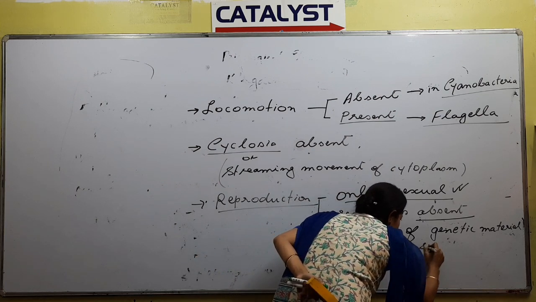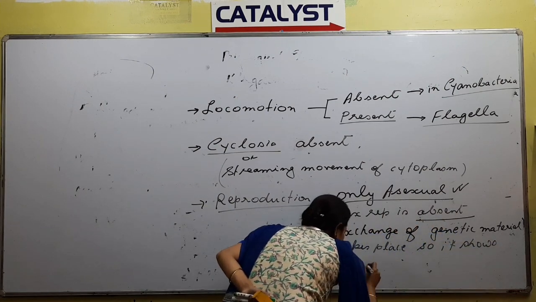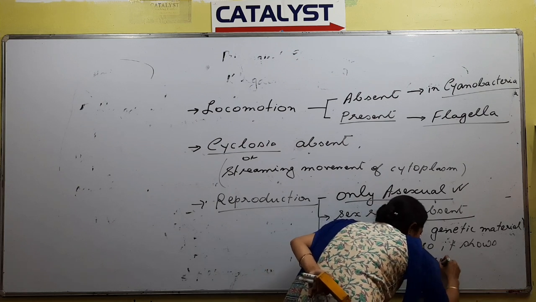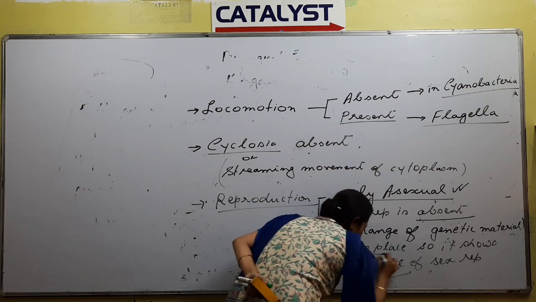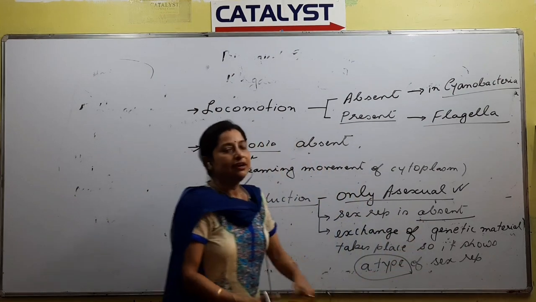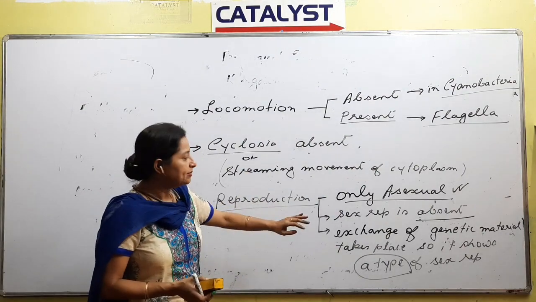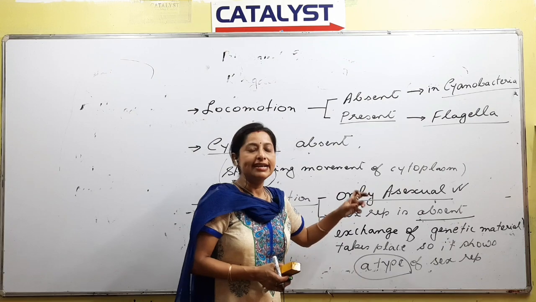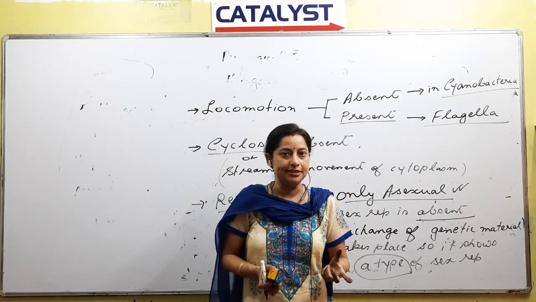So it shows a type of sexual reproduction. Remember the words a type of. So reproduction of prokaryotes or bacteria to be specific, we said that they will reproduce only asexually. If a question comes, sexual reproduction present or absent, sexual reproduction absent, right? Now we have understood this.